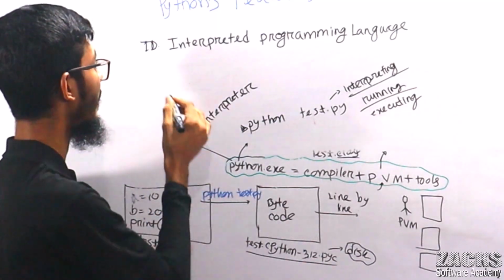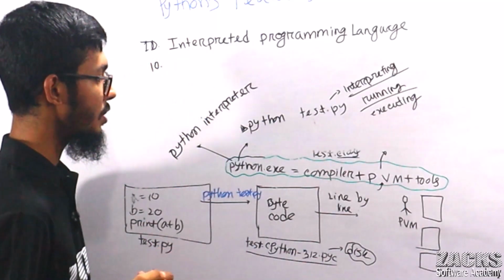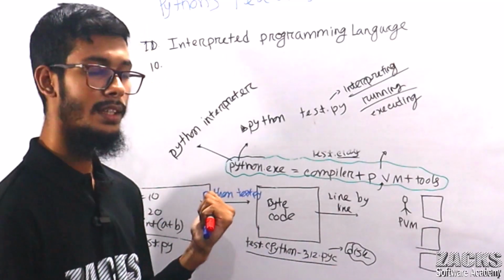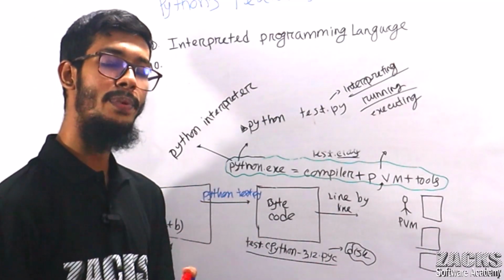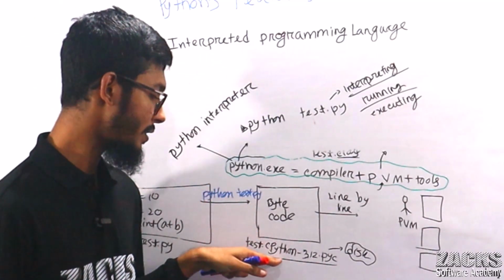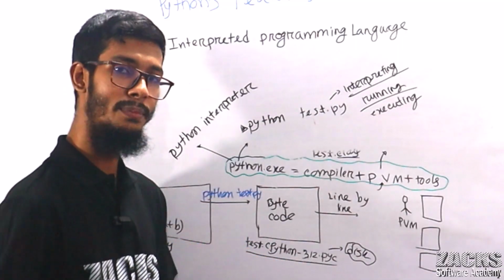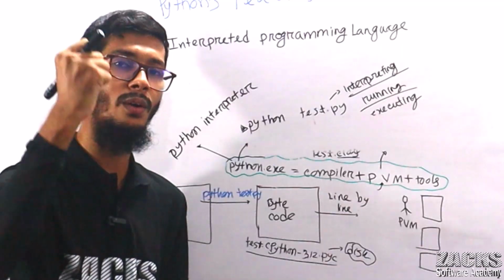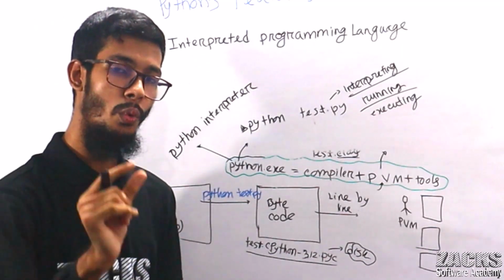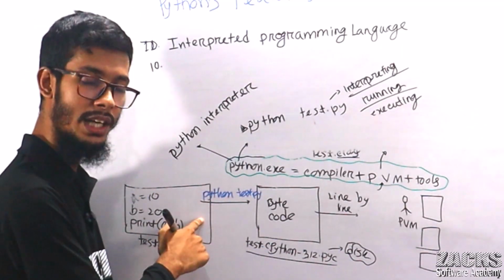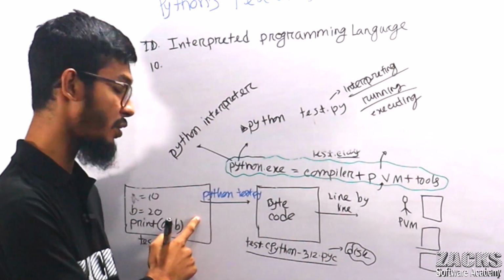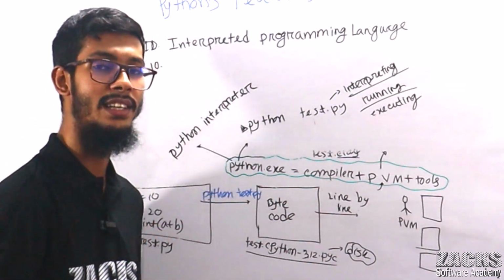Now another point, point number 10. You can copy this bytecode and you can execute it on any operating system. You can run it on any operating system without touching the source code. Do you need to change anything? Do you need to modify anything in your source code? No need to modify.